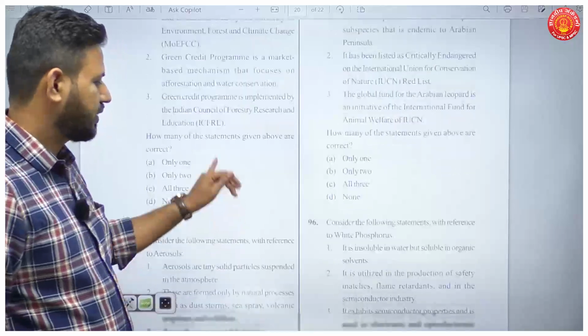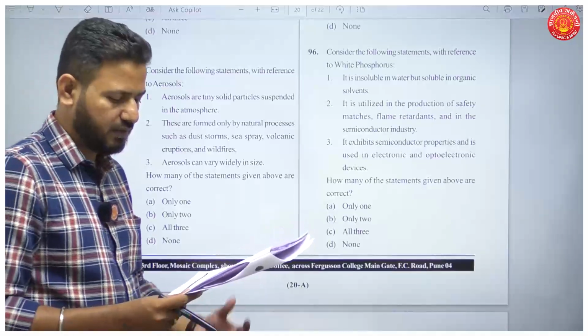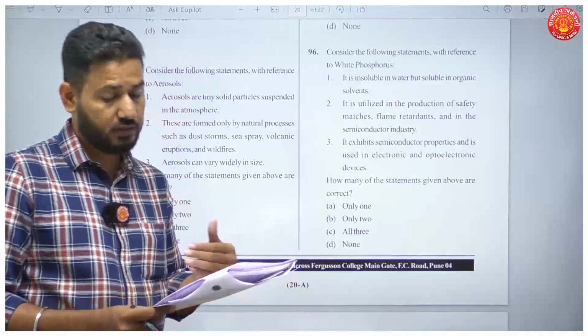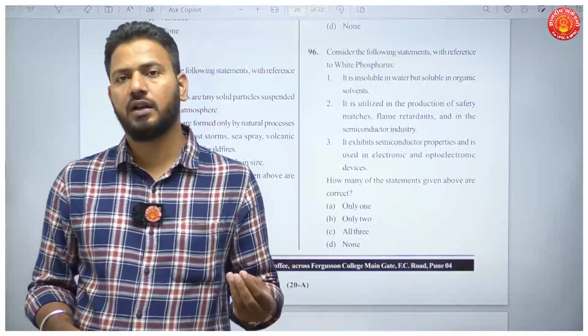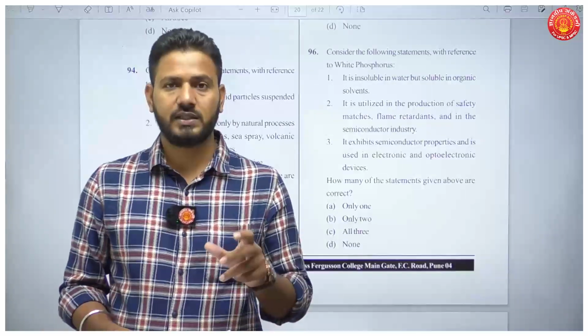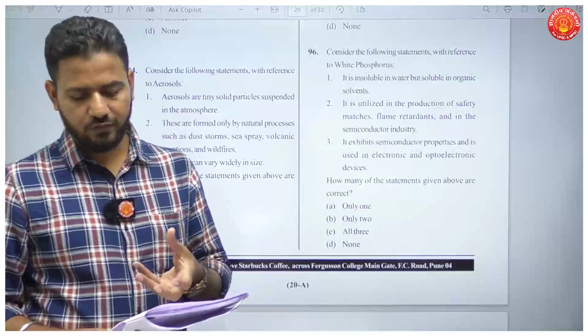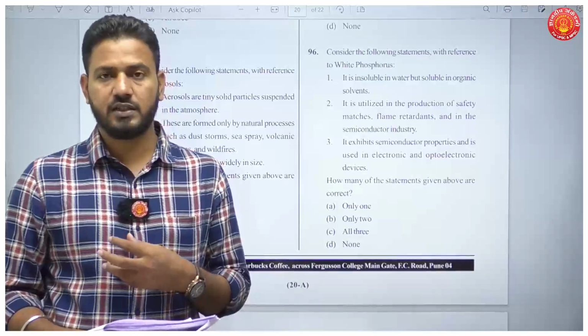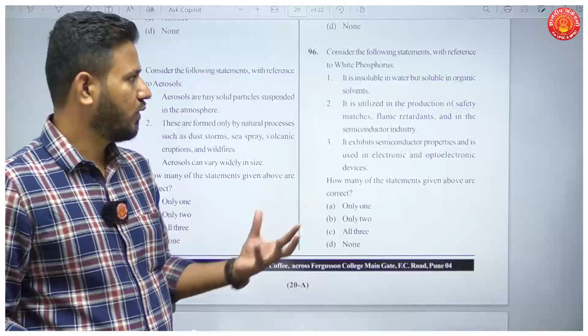Then question number 96. Consider the following statements with reference to white phosphorus. Now this is again a very important thing. We see Israel using white phosphorus, Russia using white phosphorus bombs in Ukraine. So this can be a question for your UPSC prelims. Now what is white phosphorus? It actually ignites spontaneously when it is exposed to oxygen. Okay, so it is used in wars.